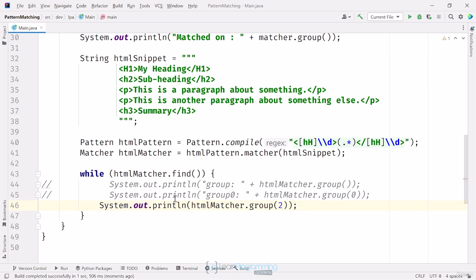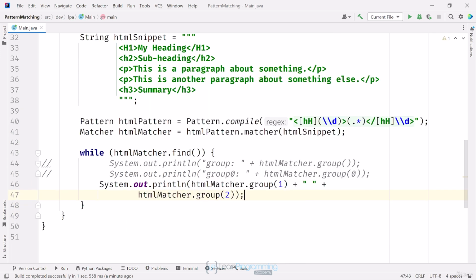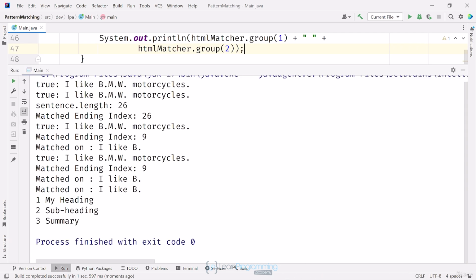I'll add another group. Let's say I want to use the H level for some reason, so I'll wrap the first \\d in parentheses. This creates 2 capturing groups, but it has no effect on the matching. I'll next change my last statement to print both captured groups. I'll add HTML matcher.group and pass it 1, then a plus and a space between them. I'll add another plus and a new line after that, and then also print group 2. Running this code, you can see the digit is printed, which is the first capturing group, and then the text within the header tag, which is the second capturing group.